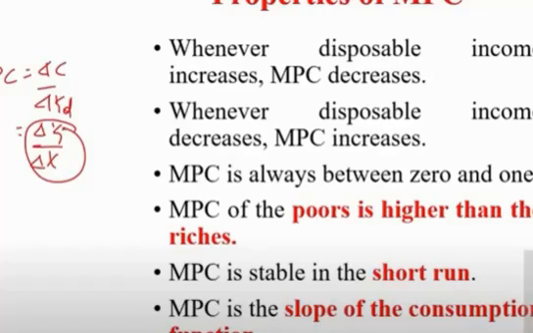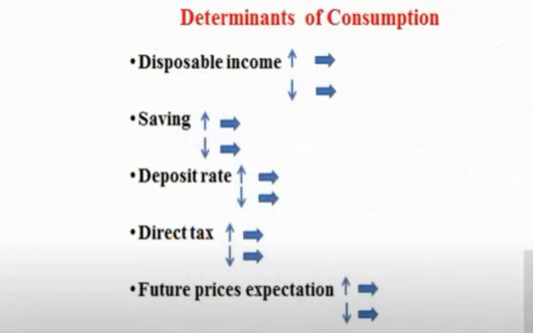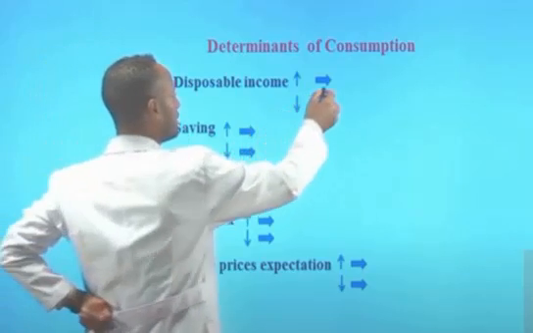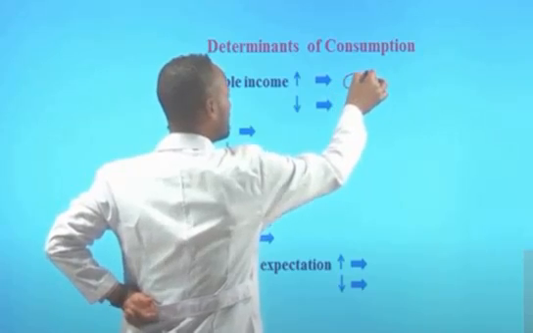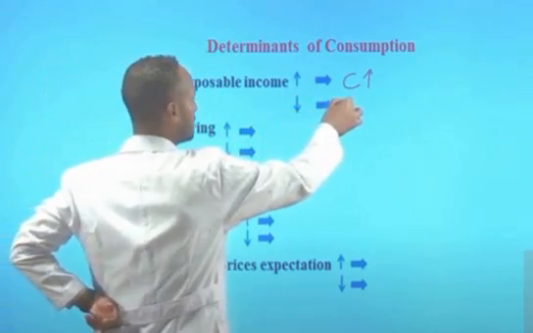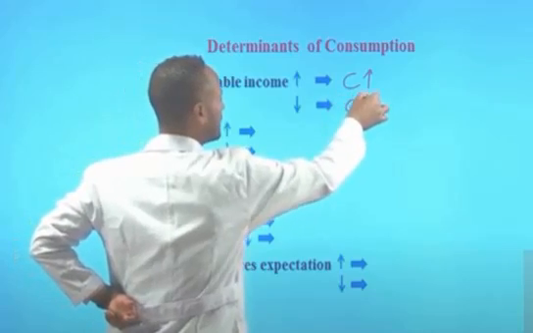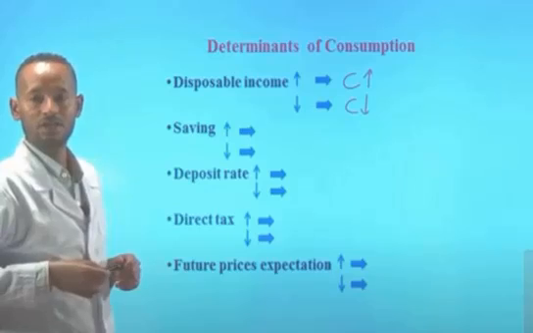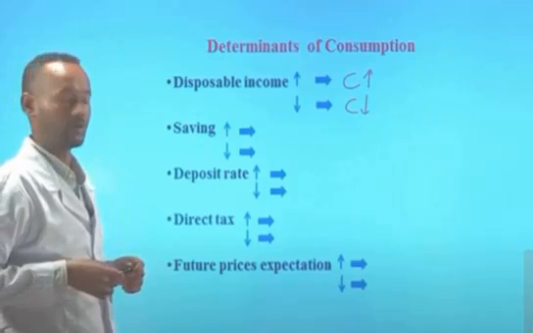Now let's see the determinants of consumption. First, as disposable income increases, what would happen to consumption? The level of consumption will also increase. And when the disposable income decreases, the total consumption spending will decline. So other things remaining unchanged, there is a direct relationship between the changes in the direction of consumption and disposable income.